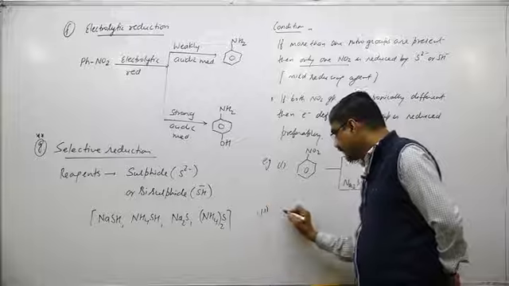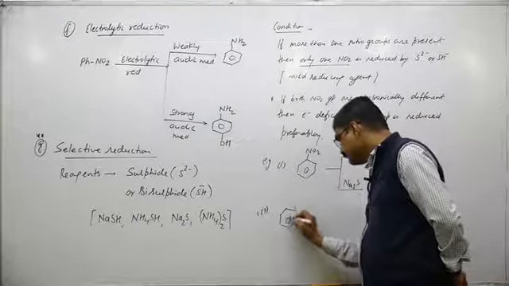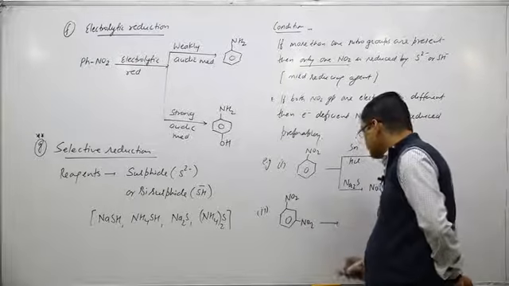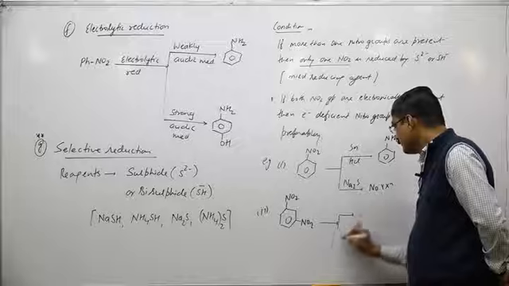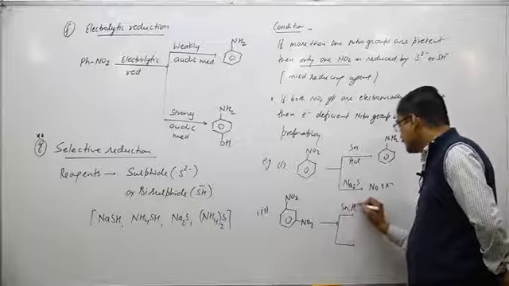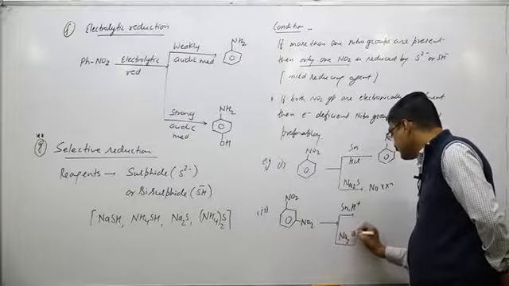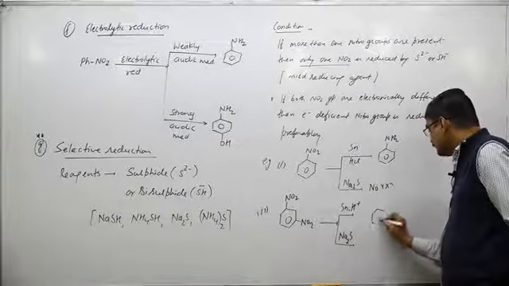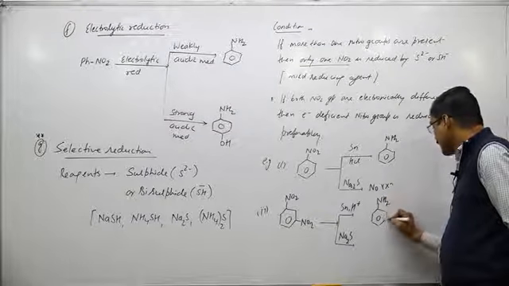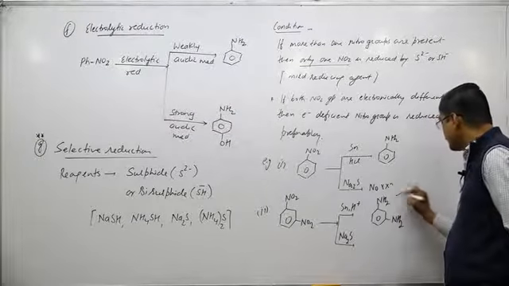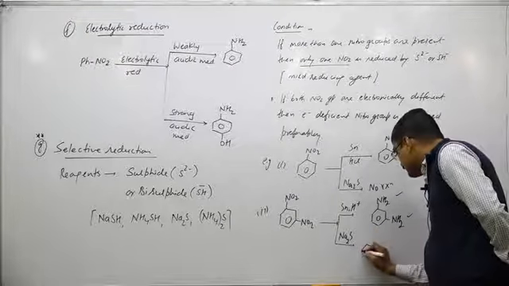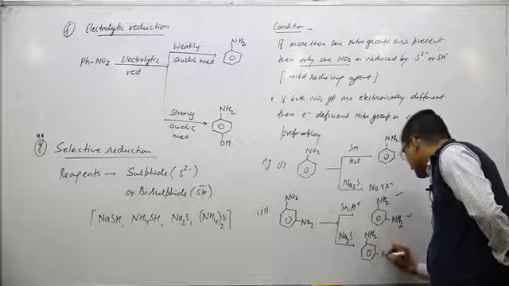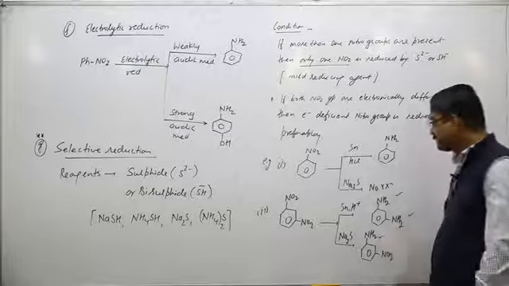Similarly, if I take the dinitro product, the same reagents repeat, then with Sn/HCl both NO2 are reduced, but in case of sulfide only one NO2 is reduced.